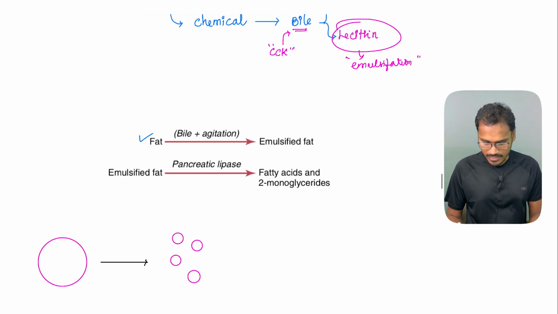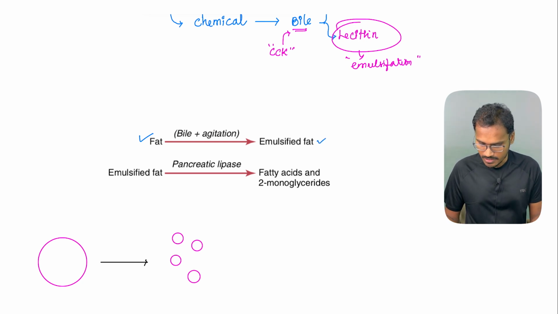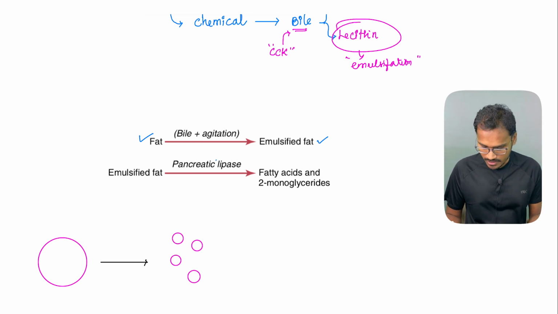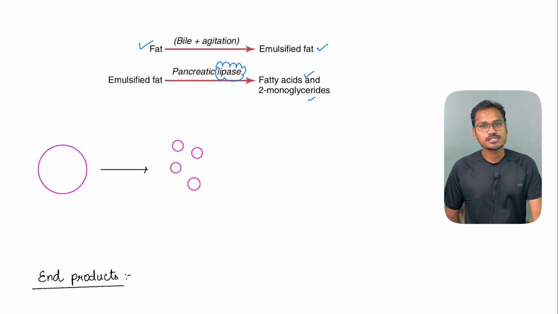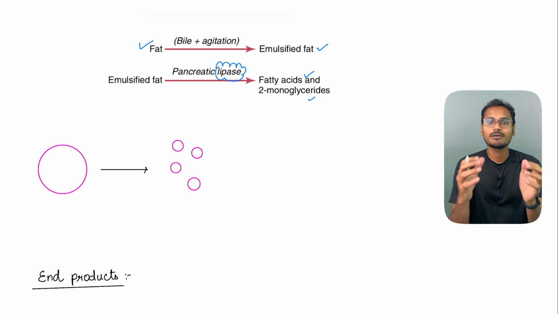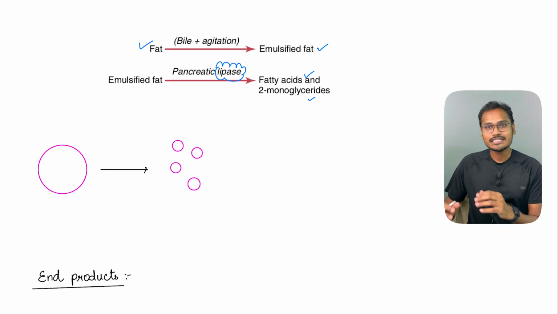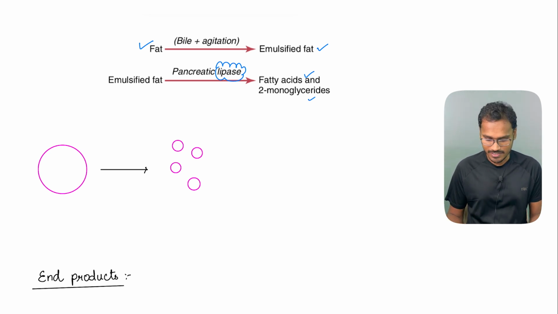Whenever there is fat, because of the mechanical agitation, it becomes an emulsified fat. This emulsified fat is further acted upon by the pancreatic lipase to form free fatty acids and monoglycerides. Whenever there is a big molecule of fat, fat molecules will always try to combine with each other. We must have seen this with oil also. When you put some drops of oil, they will try to join each other. So when you break them with mechanical agitation, they will break into smaller molecules, like shown in the image.